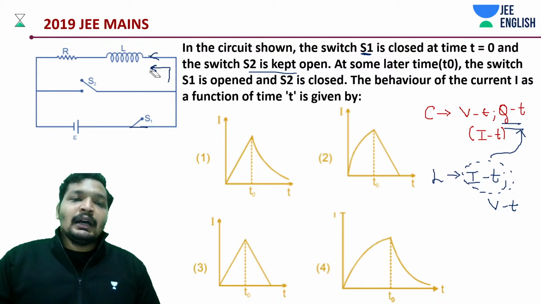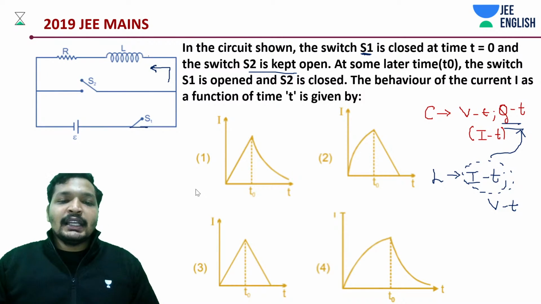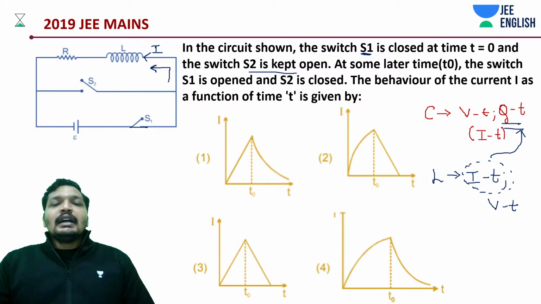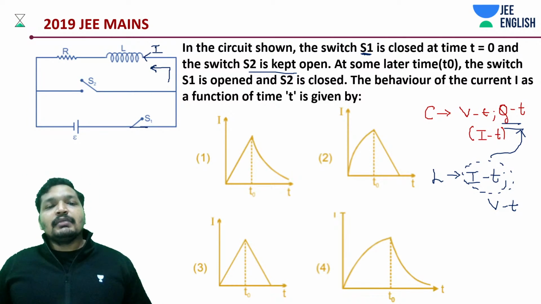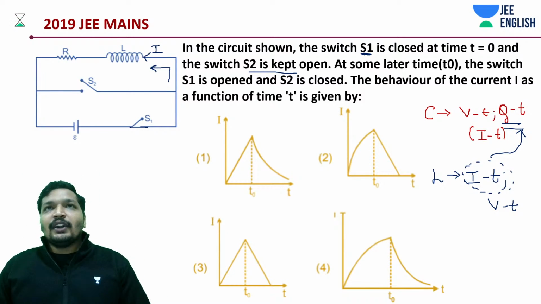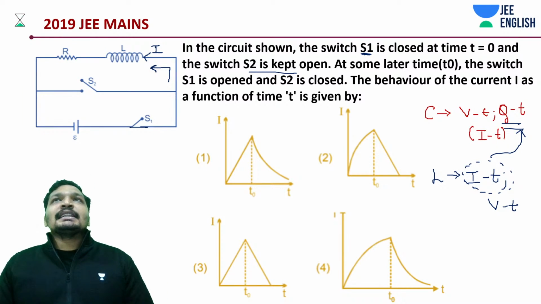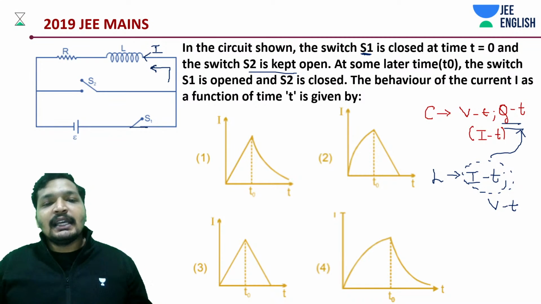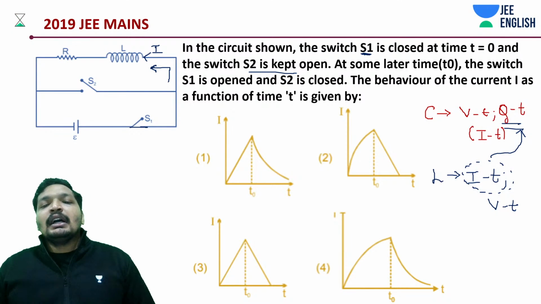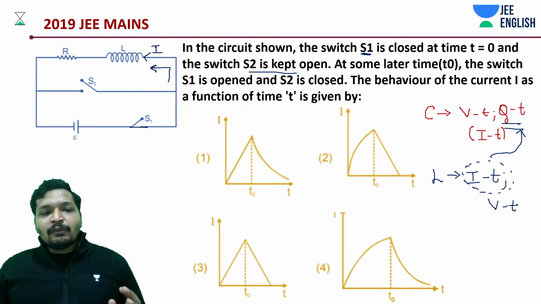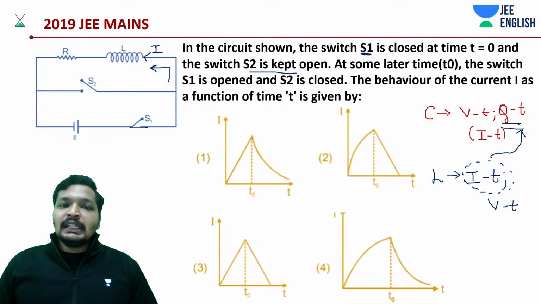Initially, if you remember, due to change in the current in the initial phases, there will be an opposing field inside the inductor, and there would be a little lag, so it's not exactly a sudden growth. Ultimately it will become like a short circuit. You can say it's storing some energy, but this energy is going to be ramping up in which way until this t0 time? Something like 1 minus e to the power minus t by tau.